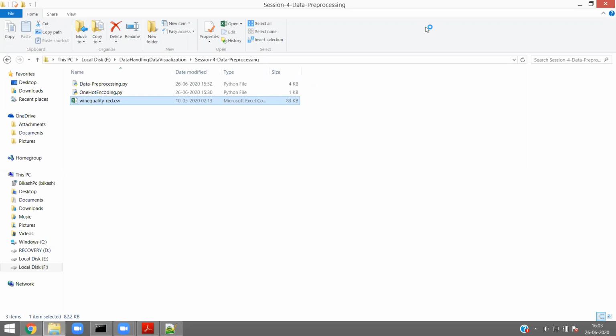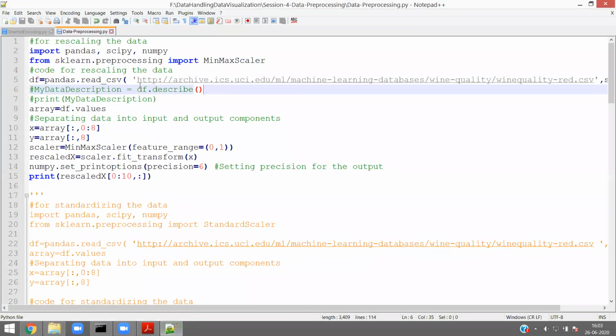Professor Priyanka madam, where did you get this data set? The hyperlink is already given in the program. When I am giving you this particular program, you can also go to that link and get it. If you click here, it will open in the web browser. I am going to share the program. You yourself can also go to this particular archive and you will get this machine learning data set.